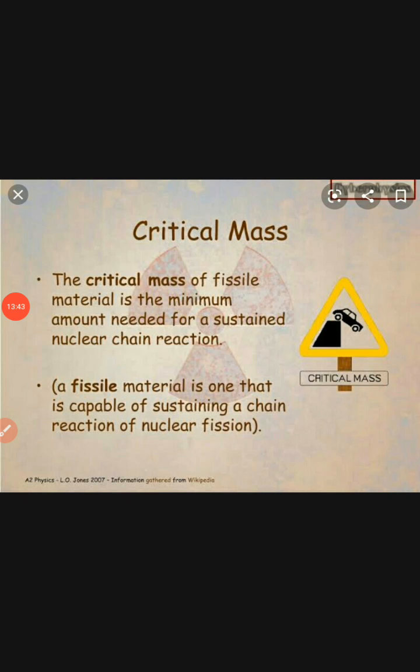Critical mass is classified into two types, that is subcritical as well as supercritical. What is subcritical? If the mass of the fissile material is less than the critical mass, it is termed subcritical. If the fissile material is more than the critical mass, it is termed supercritical. These are the two classifications of critical mass.